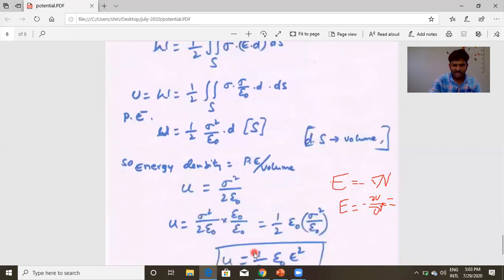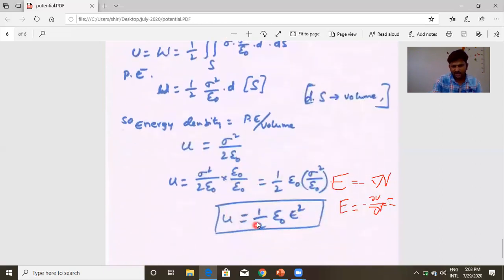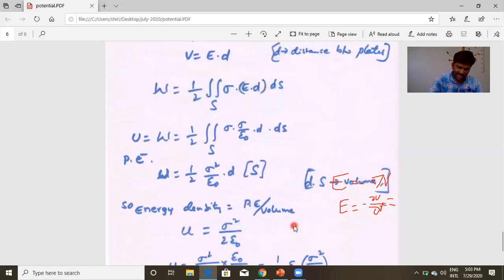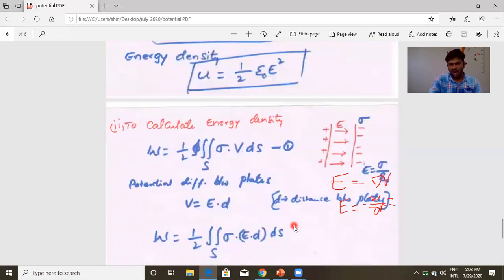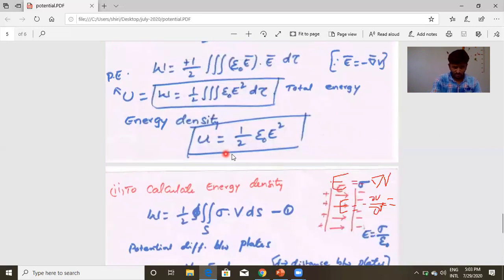We arrived at half epsilon naught E square for a capacitor. Even when we consider the generalized case of a uniform volume charge density, we also got energy density as u is equal to half epsilon naught E square. You can approach any of the cases for the derivation.